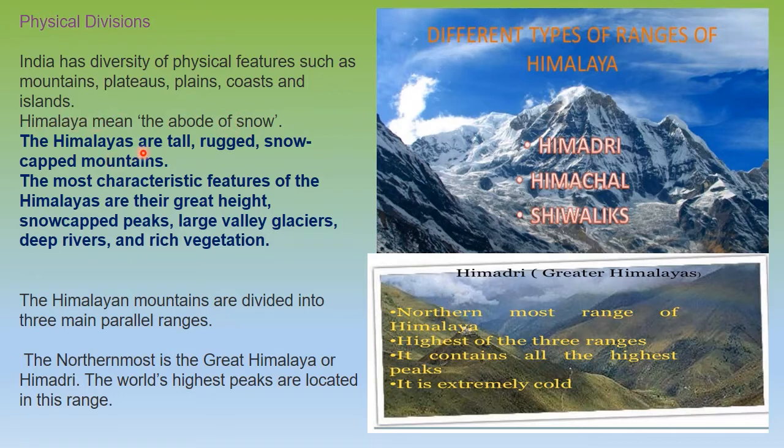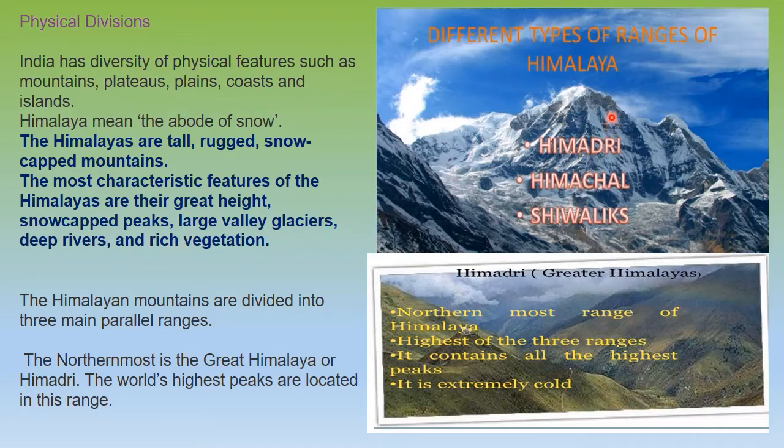Now what are the Himalayas? You already know that they are very tall, huge, rugged, snow-capped mountains. They are the source of huge rivers. They have glaciers with them. Our country is water fed because of the presence of glaciers in the Himalayas. The most characteristic feature is that they are mountains with great heights, covered with snow. They have large valleys, glaciers, deep rivers and rich vegetation.